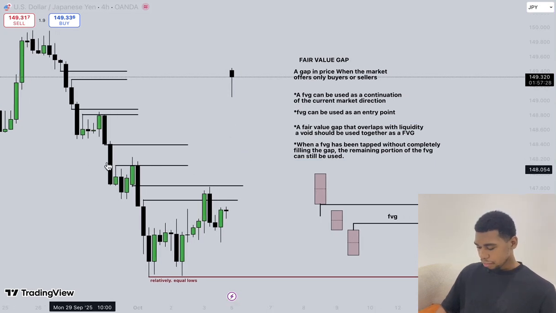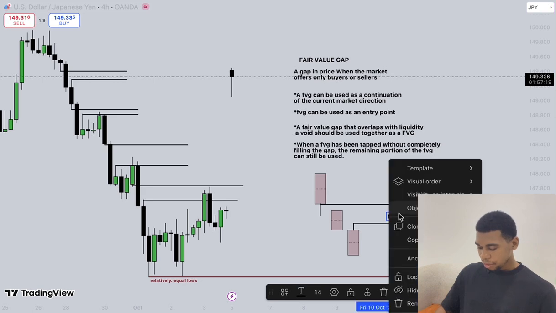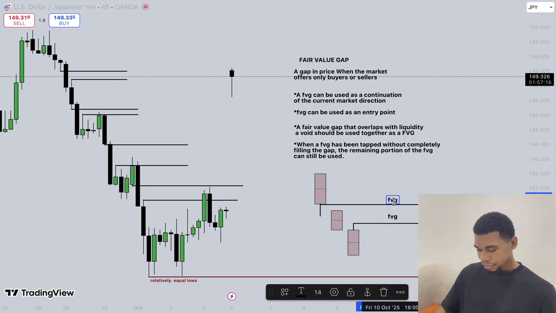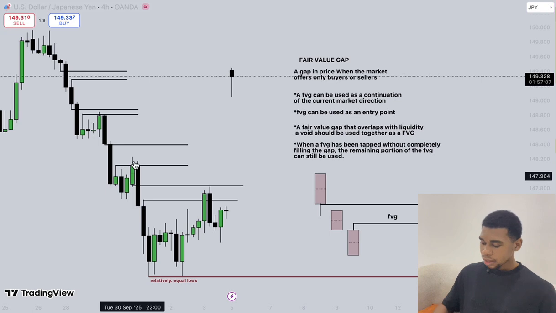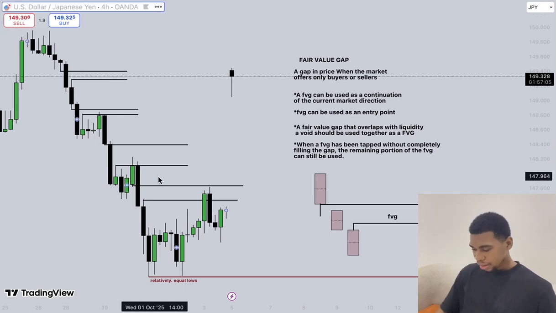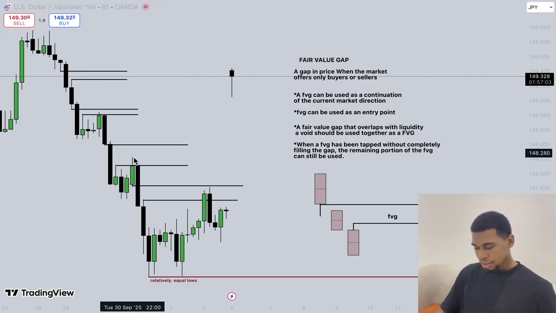Now, this is a very good example here. So we have this fair value gap here, right? This low and this wick high. We have a fair value gap right there. So this is a fair value gap here, right? Now, I want you to notice something. This green candle here came in and traded up into here, right?